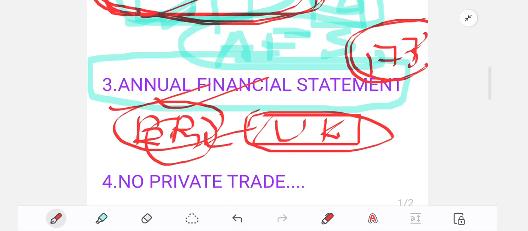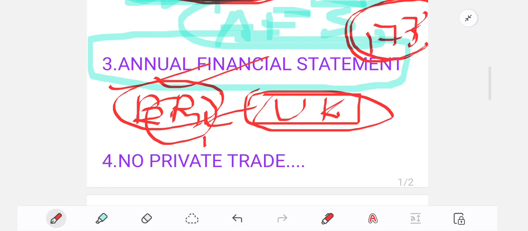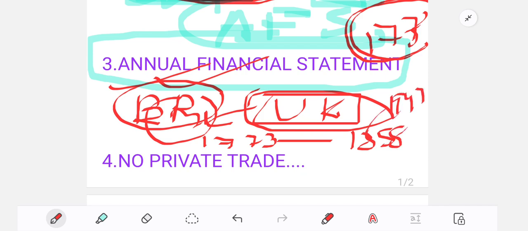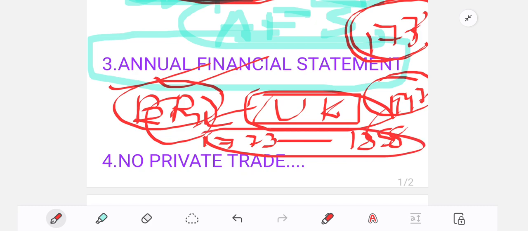One thing I want to tell you is, from 1773 till 1858, who ruled India? India was not ruled by the British Crown. It was ruled by only one company, the East India Company. And from 1858 to 1947, who ruled India? It was ruled by British India. So the first period is called Company Rule, and 1858 to 1947 is called Crown Rule. Sometimes they ask you the Company Rule dates and the Crown Rule dates.